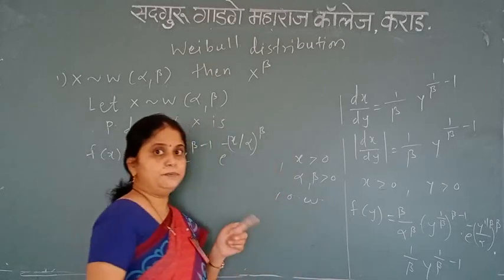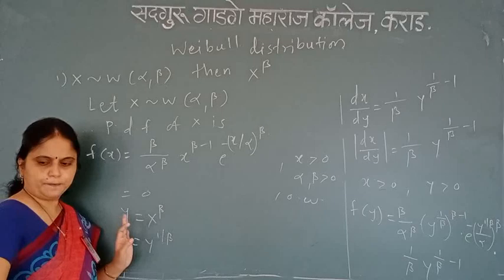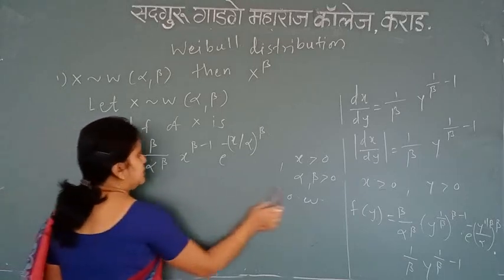I simply put x as y raised to 1 upon beta. Fine, so what is the answer?